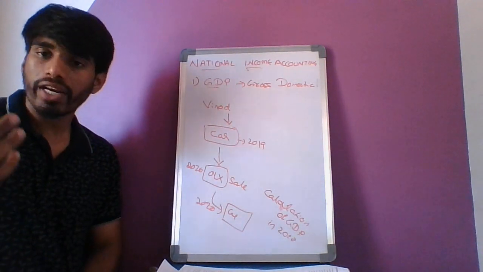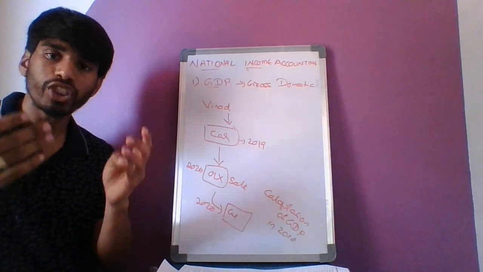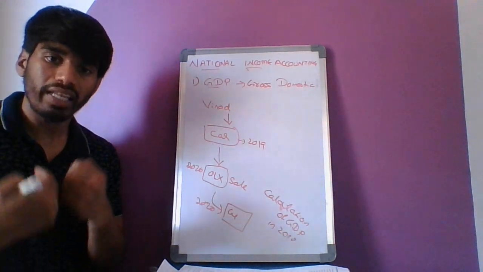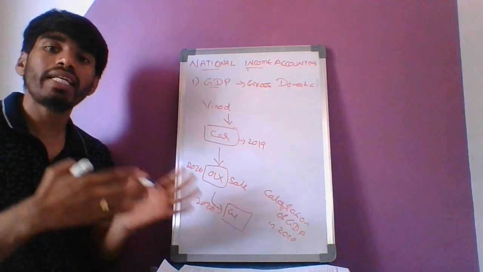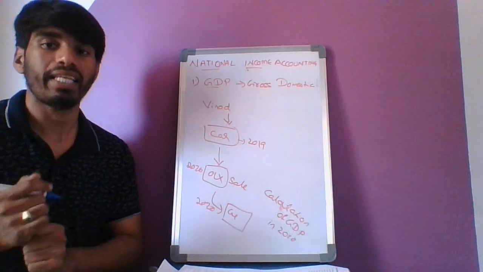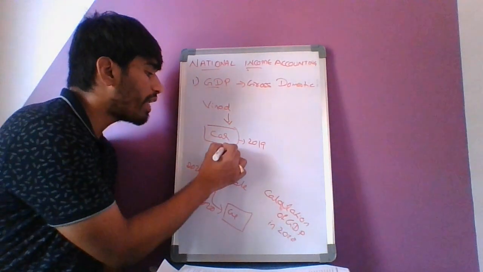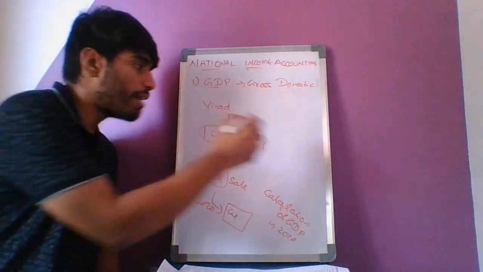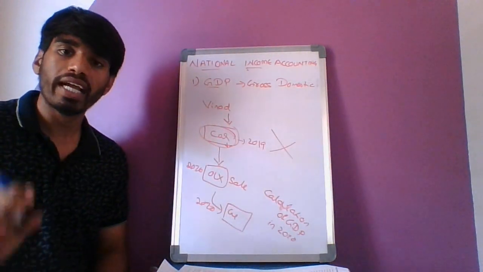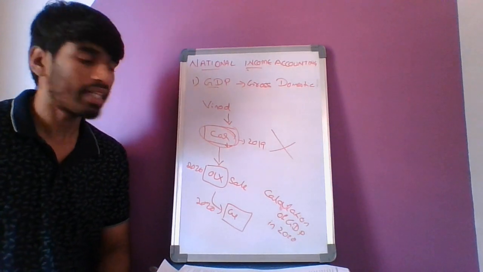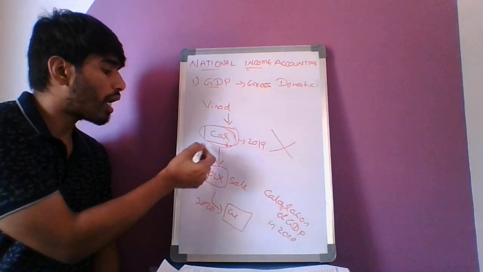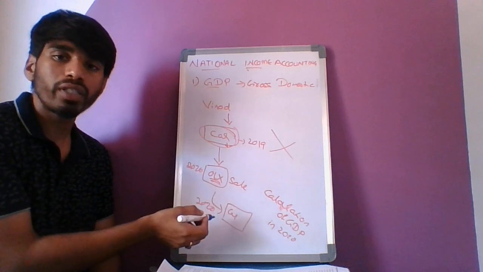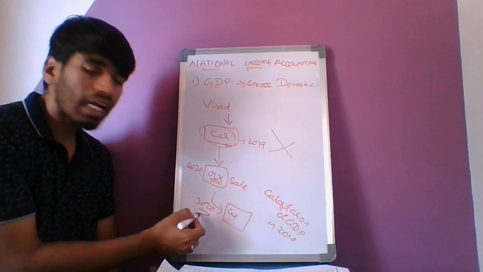Now what I told, while calculating the GDP of a particular year, all the goods and services should be produced in that year itself. So my car, when did I buy the car? 2019. So this car is not produced in 2020, right? So this cannot be used in the calculation of GDP. Okay, that is fine. Now I have put the car for sale on OLX and some other person bought the car. So he bought the car in 2020.